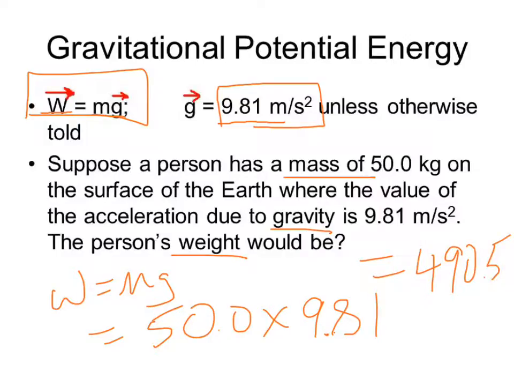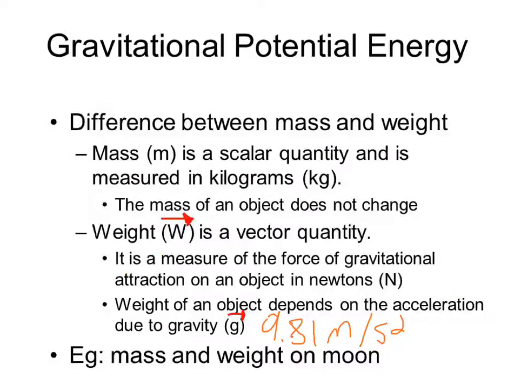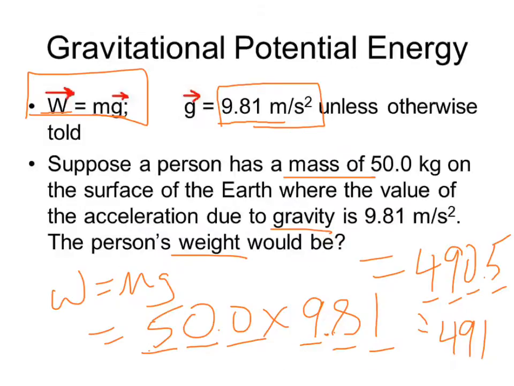490.5. Now, we look here, how many significant digits do we have? We've got 1, 2, 3, this 0 being significant, 1, 2, 3. Therefore, we have to have an answer in 3 significant digits. I have an answer in 4. So what do we do? Well, we round this 5 up. So then we get an answer of 491. Therefore, if we go back, weight is represented in newtons. So our answer, therefore, is 491 newtons.